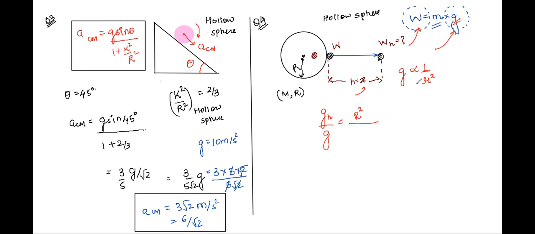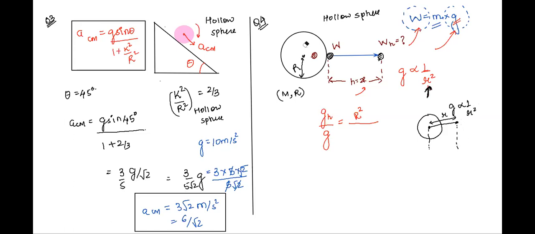Because when I'm writing the expression that g is inversely proportional to R square, what do I mean? It means that whenever I'm measuring g, it is inversely proportional to the square of the distance from the center of the earth or the planet to the point where g is being measured.